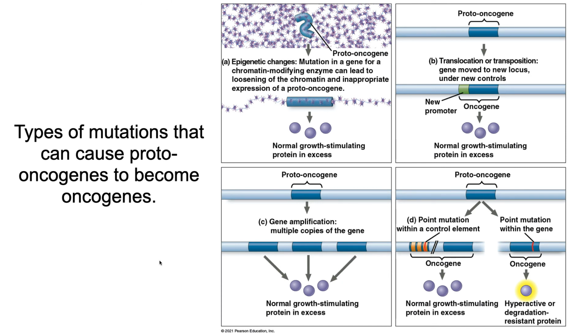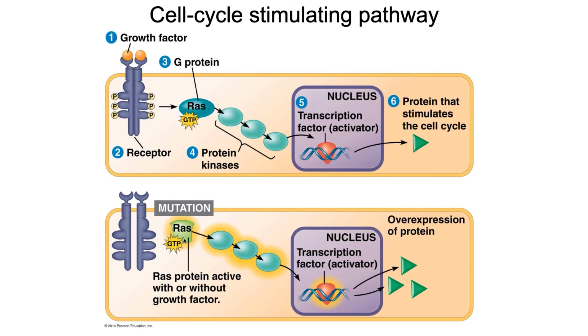So here's an example of a mutation that we see. That's an example right here where a mutation causes our proto-oncogene to become an oncogene, to lead to a protein that is hyperactive, leading to the production of too much go signal.